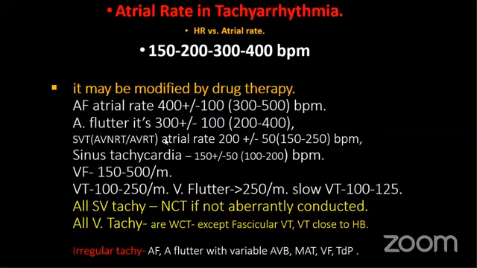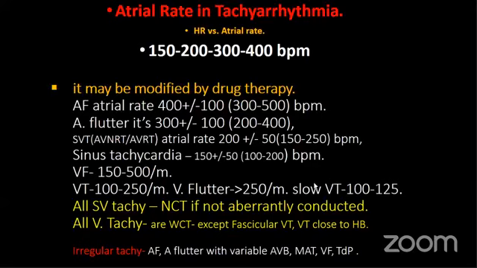But the ventricular rate will be much less because the AV node controls the conduction to the ventricle. In ventricular fibrillation, the rate is the highest. It may vary from 150 to 500. In VT, the usual rate is 100 to 250. Again, if the rate in ventricular fibrillation is more than 250 per minute, sometimes it is called ventricular flutter.